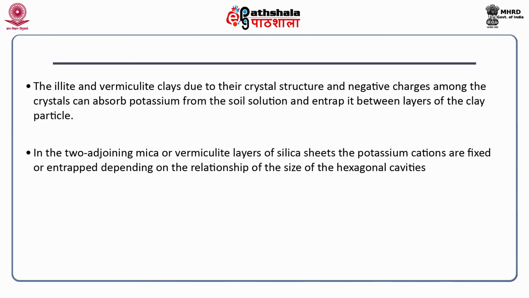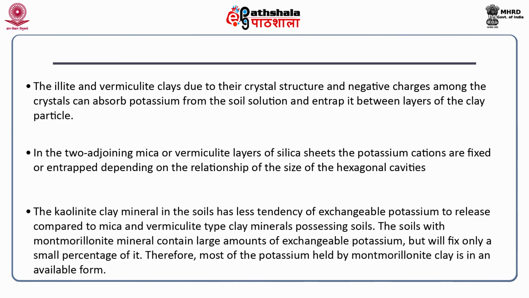The potassium cations are fixed or entrapped depending on the relationship to the size of the hexagonal cavities. The kaolinite clay mineral in soils has less tendency to release exchangeable potassium compared to soils possessing mica and vermiculite type clay minerals.